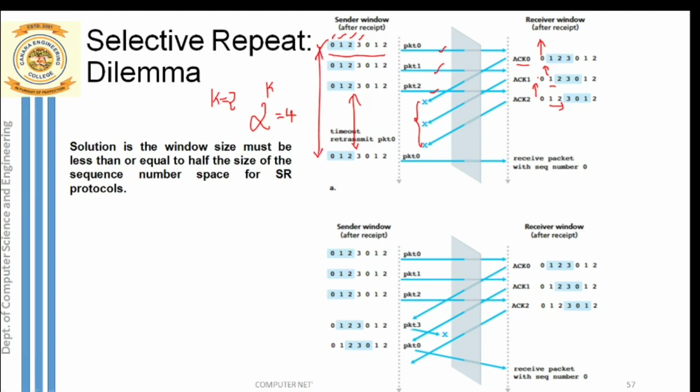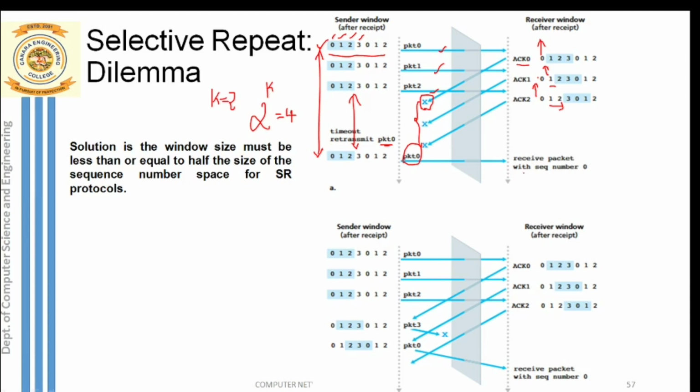Once the timeout occurs for packet 0, what will our sender do now? He will decide to retransmit the packet. Which packet is he retransmitting? Only packet 0 is retransmitted. Why is packet 0 retransmitted? Because packet 0 was the first packet transmitted, he was expecting ACK0, but ACK0 is not received. Since ACK0 is not received, the sender waits until the timeout occurs for packet 0. That is why he has decided now to retransmit that old packet, the first packet, packet 0.